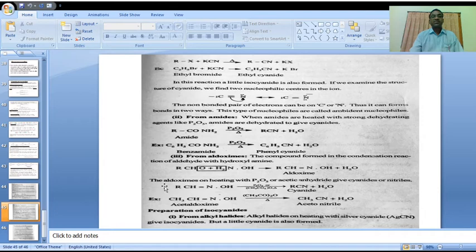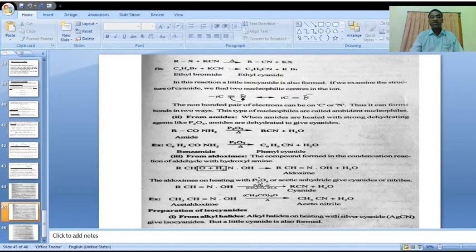Next step, the aldoxime is heated with a dehydrating agent, phosphorus pentoxide.